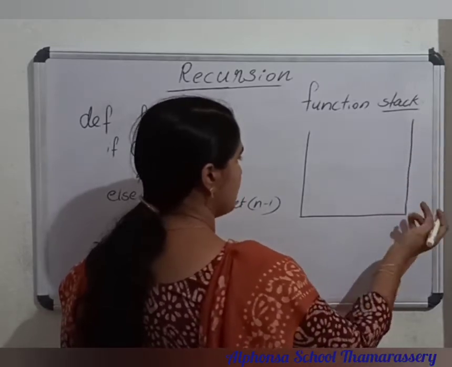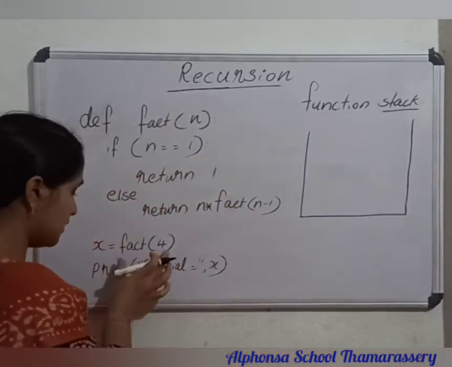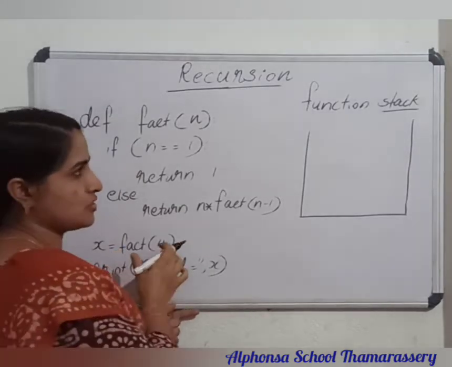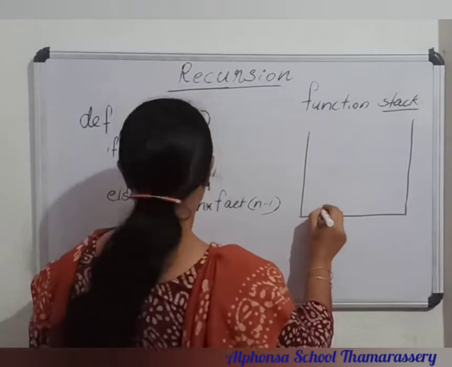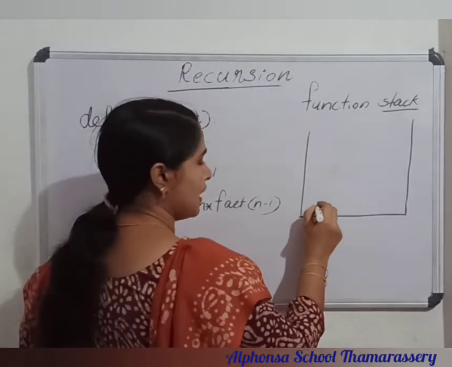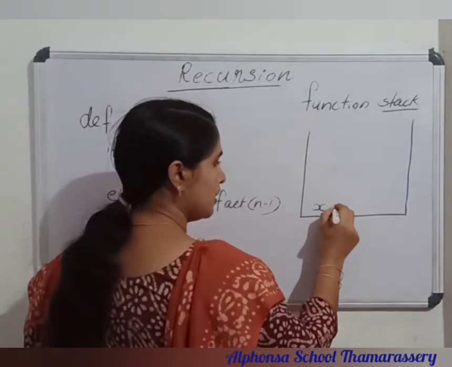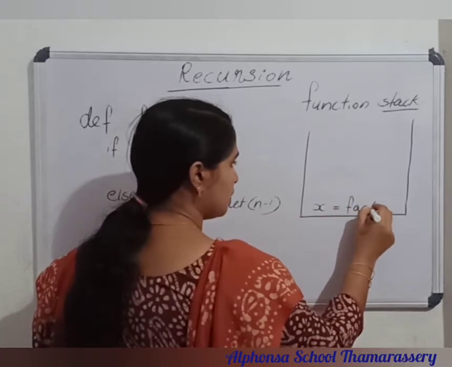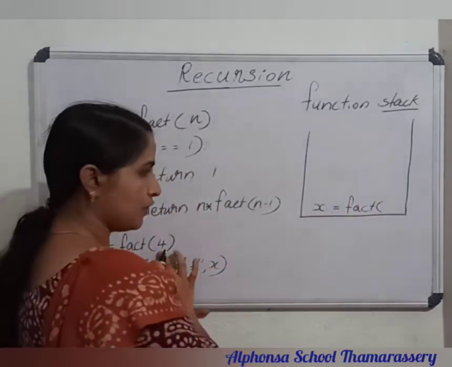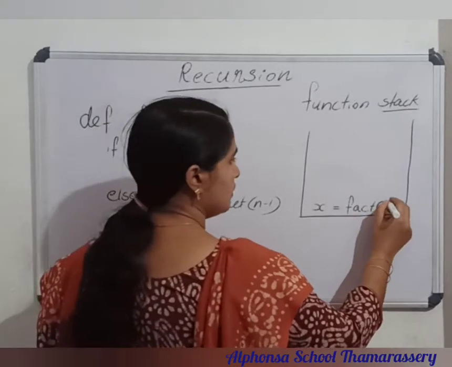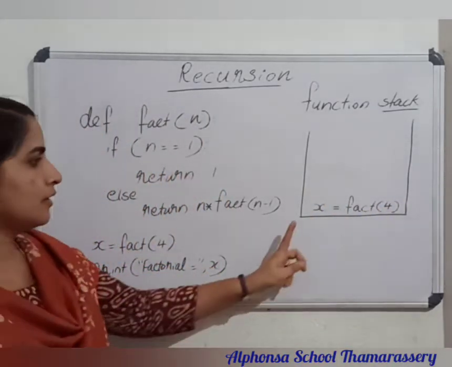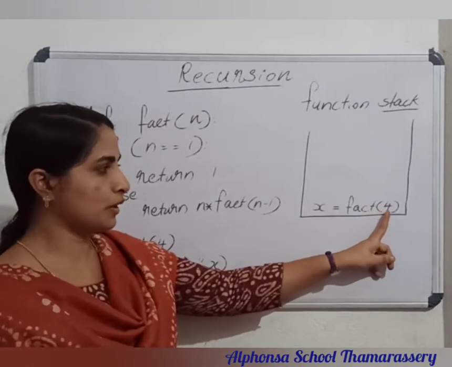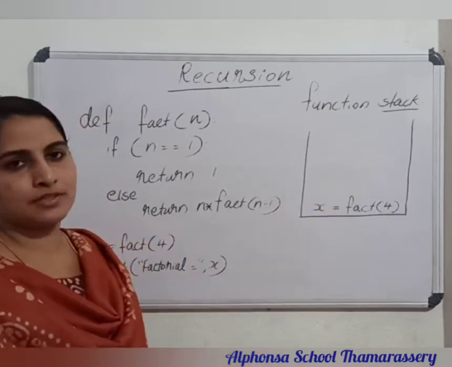When you are calling this function, this function calling statement is stored inside the stack. To get the return value, I am using the variable x here, x equal to fact of 4. That is the first entry in the function stack.